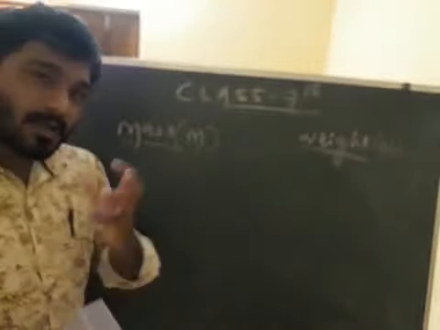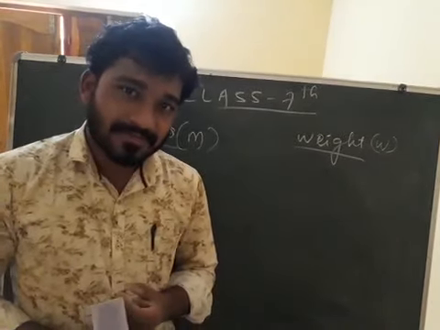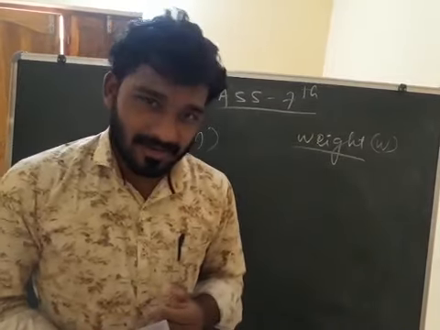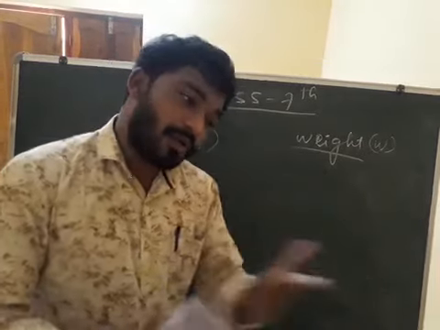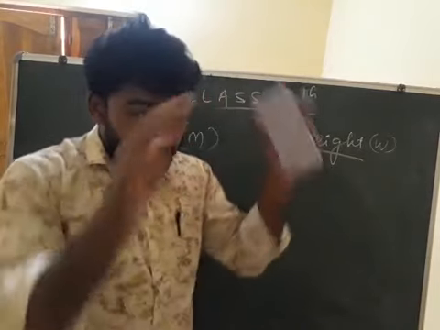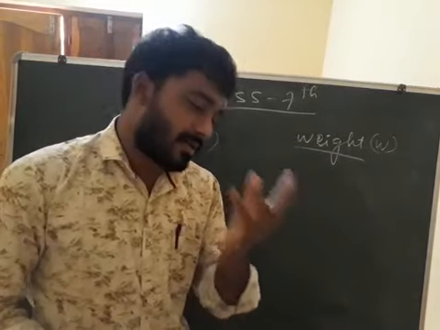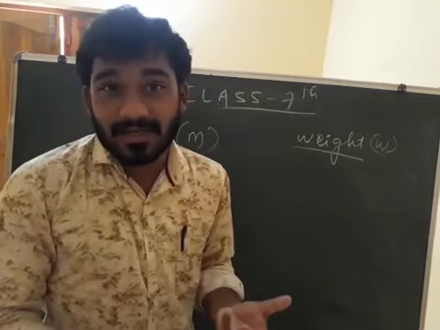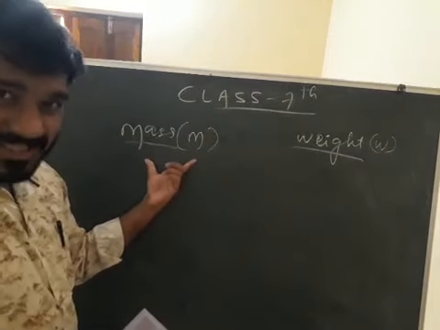Now, you have already experienced candy floss. It is made up of only one spoonful of sugar. The amount of matter present in candy floss is equal to the amount of matter present in one spoonful of sugar. But the volume is more in the case of candy floss, whereas the volume is less in the case of one spoonful of sugar. Clear? Which one is heavier and which one is lighter? You know that. Clear?